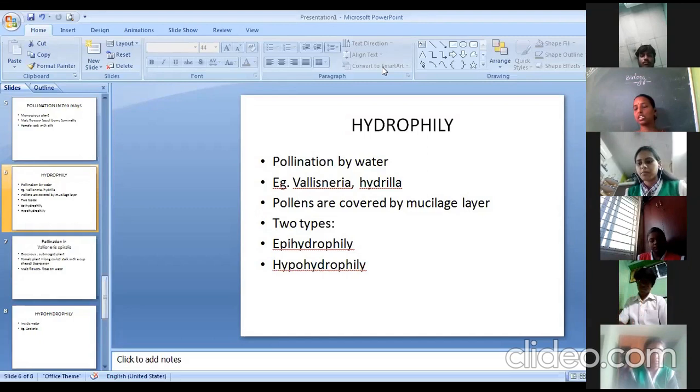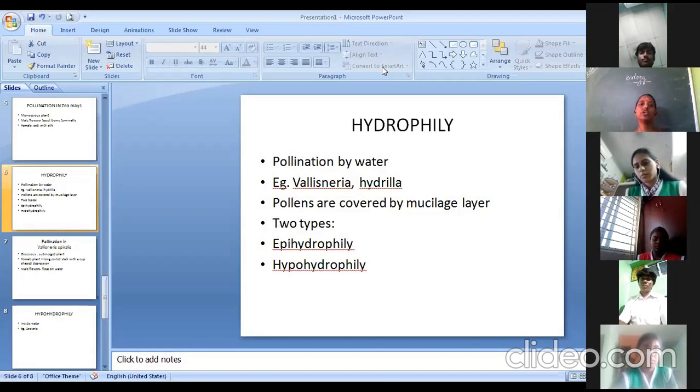Lotus and lily are examples of hydrophily, what is the answer? It is false. Lotus and lily are examples of zoophily. But what is the example for hydrophily for us? Vallisneria and Hydrilla, because they are submerged plants.